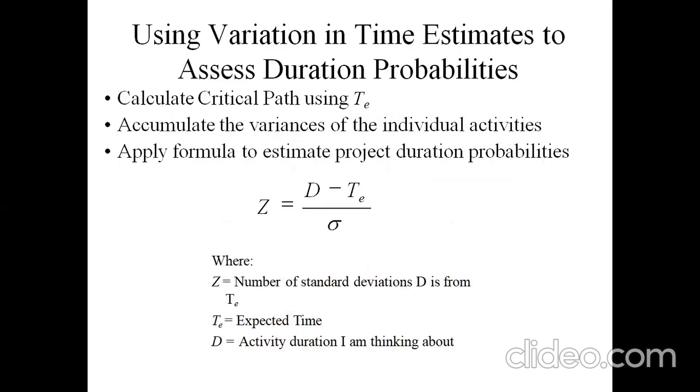And calculate the critical path using the expected time, accumulate the variance of the individual activities, and apply the formula to estimate project duration probabilities. Z is equal to D minus TE, where D is the activity duration, TE is the expected time, and Z is the number of standard deviations D is from T.